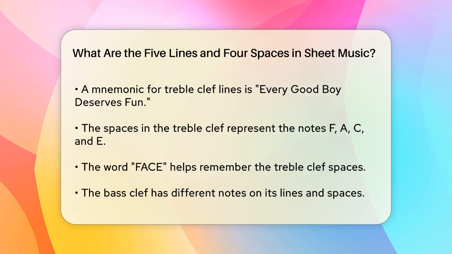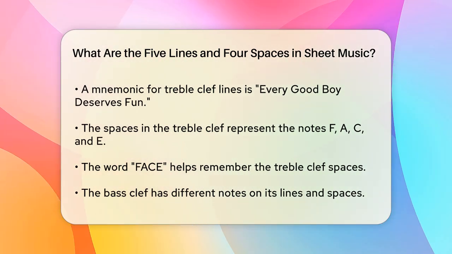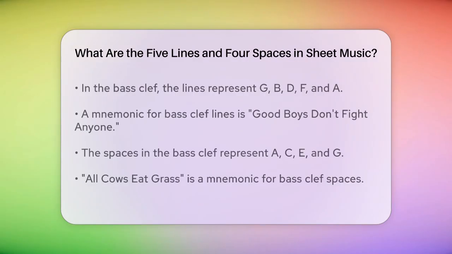Now let's look at the spaces. The 4 spaces between the lines represent the notes F, A, C, and E, again in ascending order. You can remember these spaces using the word face. The same principle applies to the bass clef, but the notes are different. For the bass clef, the lines represent the notes G, B, D, F, and A, and the spaces represent A, C, E, and G. To remember the lines for the bass clef, you can use the phrase, "Good boys don't fight anyone," and for the spaces, "All cows eat grass."